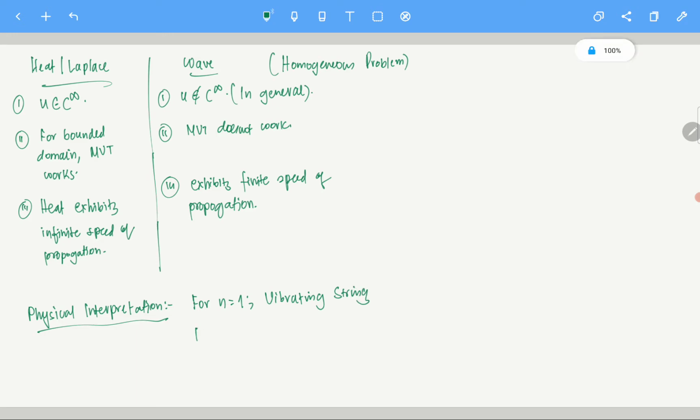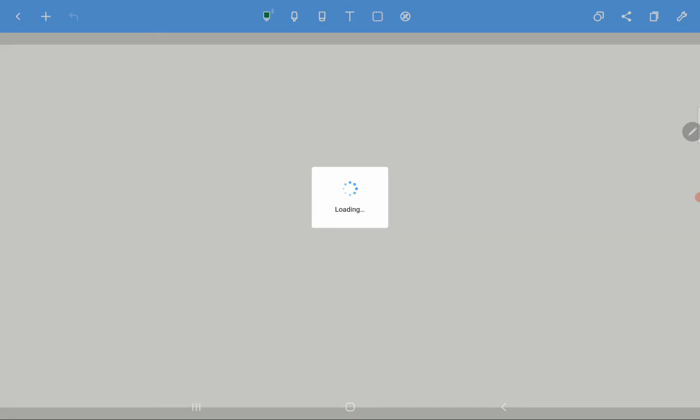Okay, and for n equals 2, it actually models those tablas and those instruments, how do I put it, drums and all. So those are some kind of membranes, right? So for n equals 2, if you want to model the vibrations of membranes, this is the vibrating membrane, they are modeled by this equation. Okay, let us see what this physically means, in a nice way.